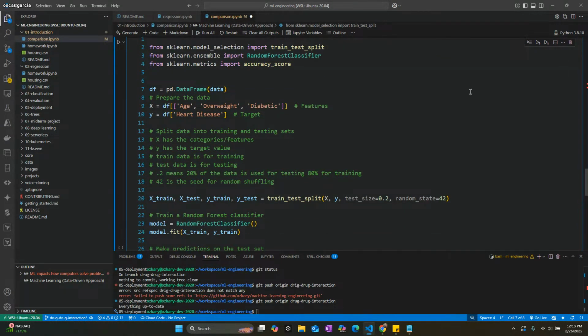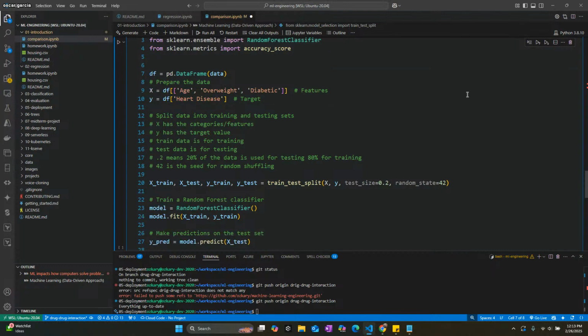So here we just basically say, let's create a data frame. Let's split the data. And this is an important concept, and believe me, I'll show you more about that in a minute. You split the data into the X and the Y. Following the naming convention is also key. X and Y have meaning: X is the training data, the features that we're reading, and Y is our target data, right?